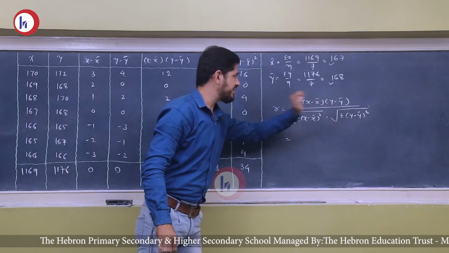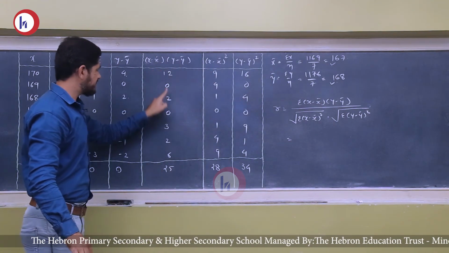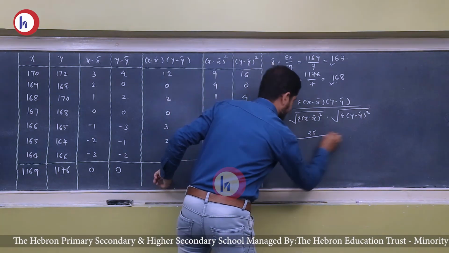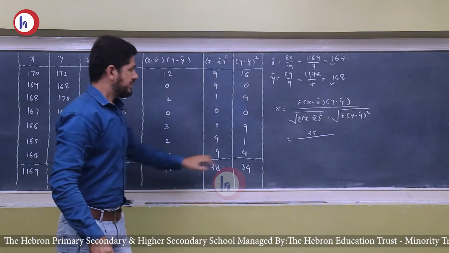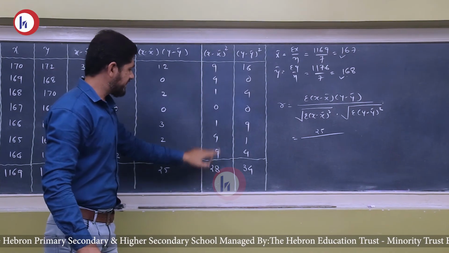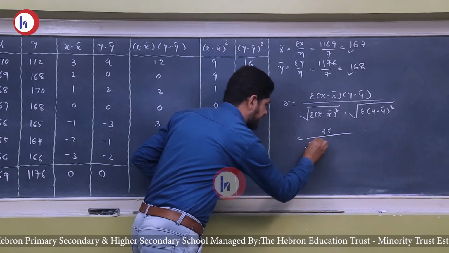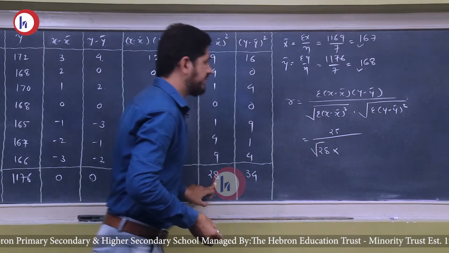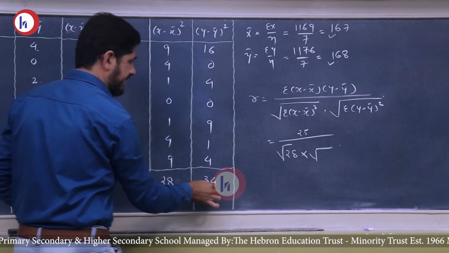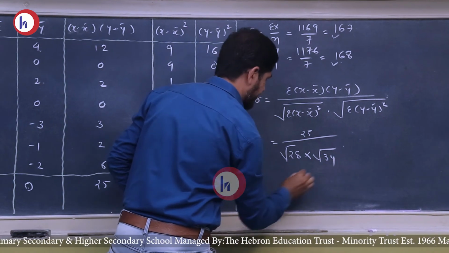The sum of x minus x bar and y minus y bar, that is 25, divided by the square root of the sum of x minus x bar square, that is 28, and the sum of y minus y bar square, that is 34.